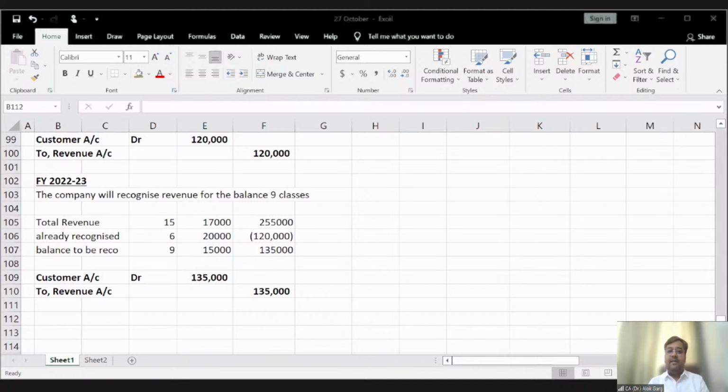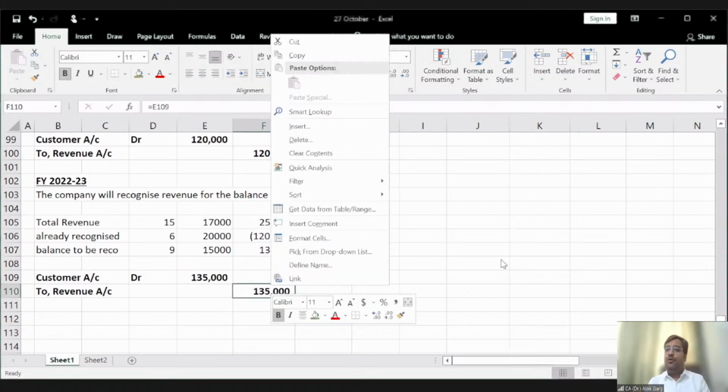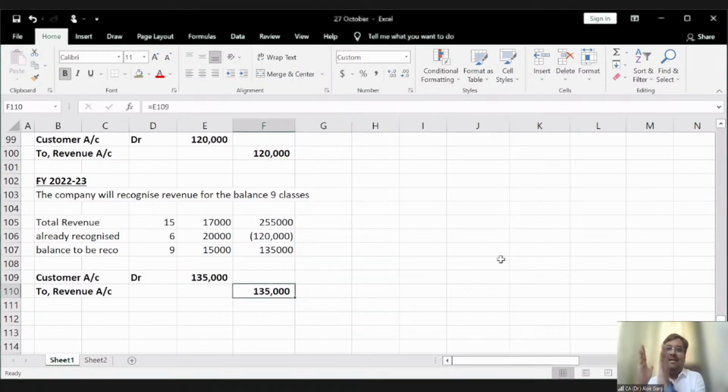So friends, you have seen that I have told you two cases. When the scope is increased, and proportionately the price is also increased, we have to consider it as a separate contract. But if the scope has been increased, but the price has not been relatively increased, in that case, it has to be considered as a revision in the existing contract.